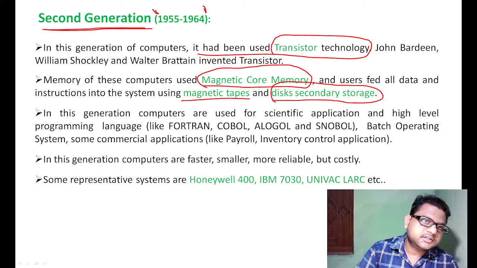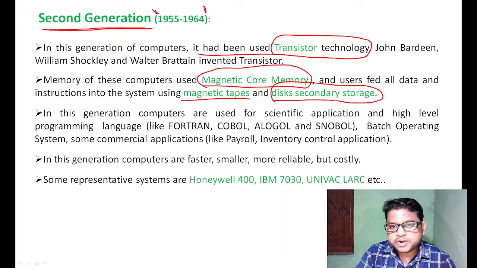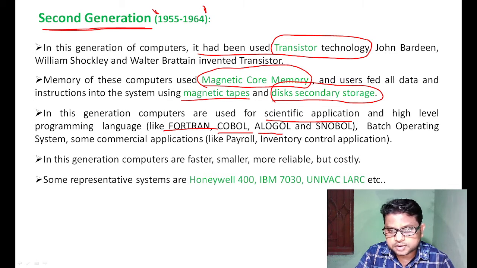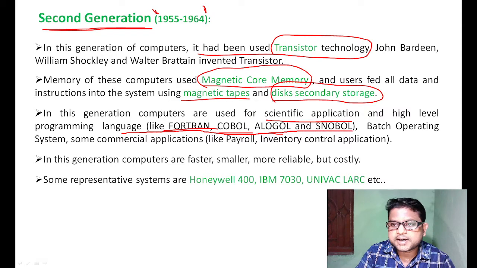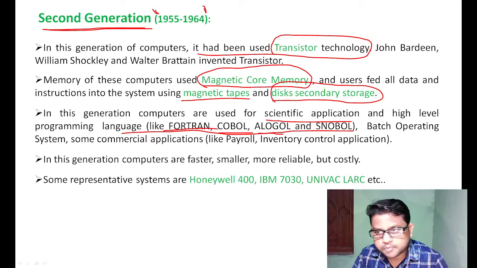Second generation computers were used for scientific application, with high level programming languages like Fortran, formula translation, COBOL, common business oriented language, ALGOL, algorithm and logic, and SNOBOL. All are second generation languages.